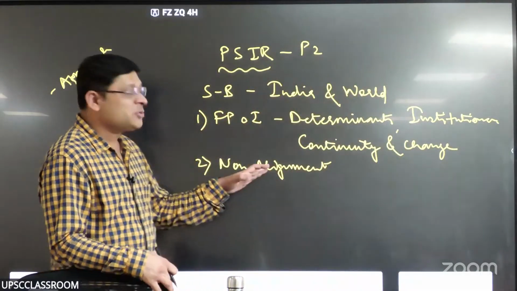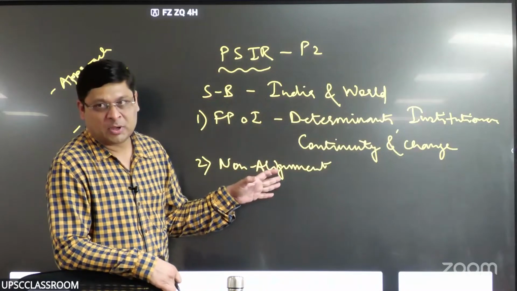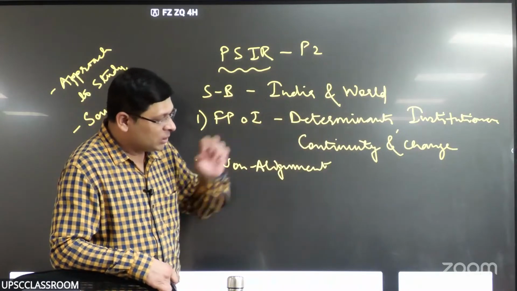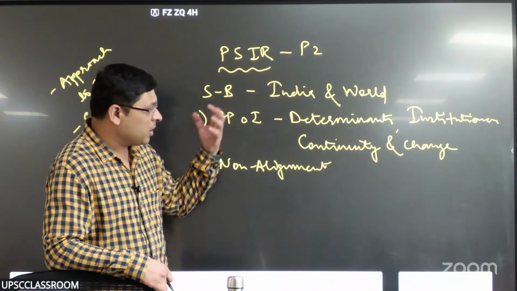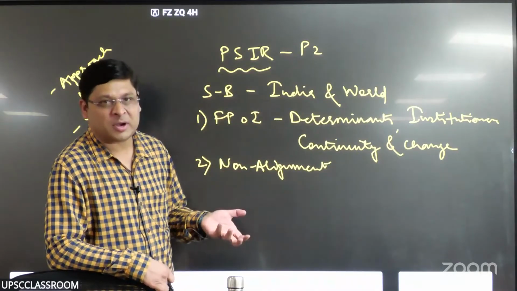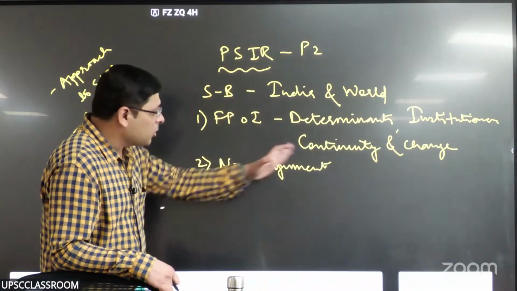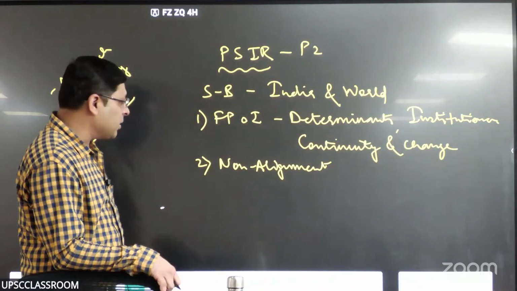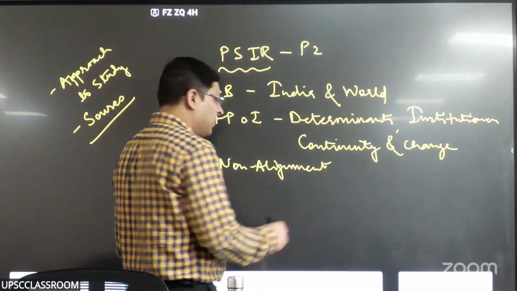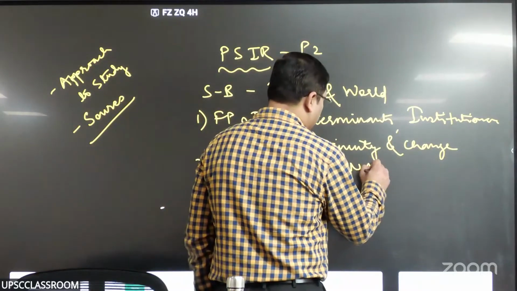But there are lots of things we are supposed to understand about non-alignment. What role it played during the Cold War, did non-alignment become irrelevant in the post-Cold War period, is there any kind of relevance today, and so on? We would talk about all those phases and how India looked at NAM as well. So non-alignment and India's policy towards NAM.